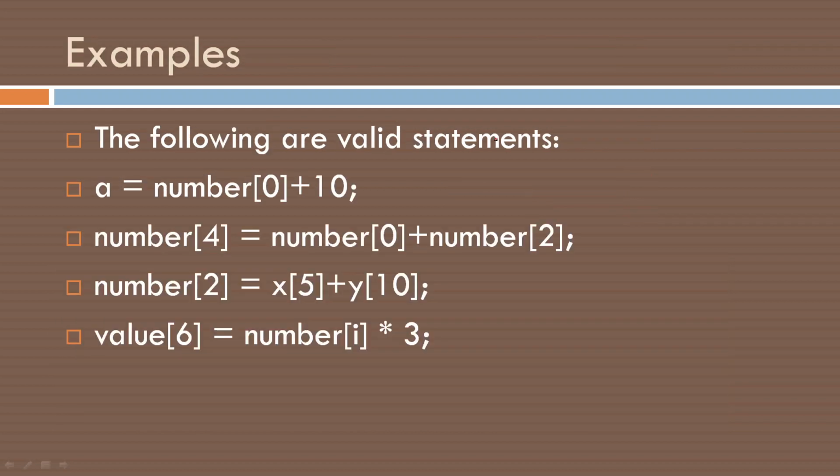Okay. Now see, which of the following are valid statements? a equal to number[0] plus 10. Is it valid? Because number is an integer array that contains a value, we can add it with 10. There's no issue. This is a valid statement. number[4] equal to number[0] plus number[2]. Again, these two have values. They can be added and stored in number[4]. x[y] plus y[10] is again valid. value[6] equal to number[i] into 3. This i is a subscript that takes an integer value. We can say it's valid only if, say, i equal to 3 or i equal to 2, then it is valid. Okay.